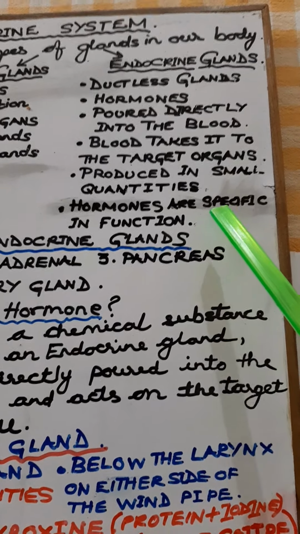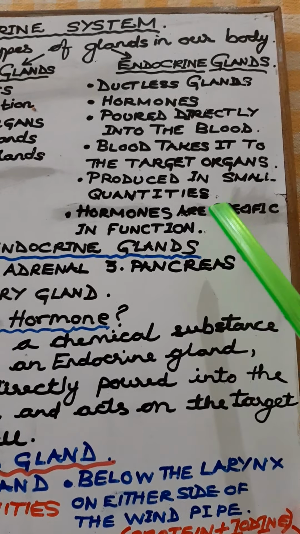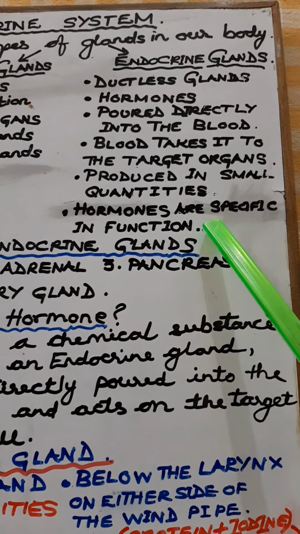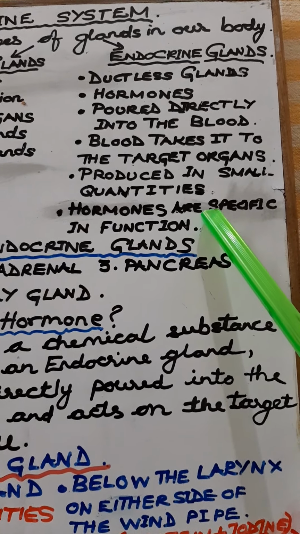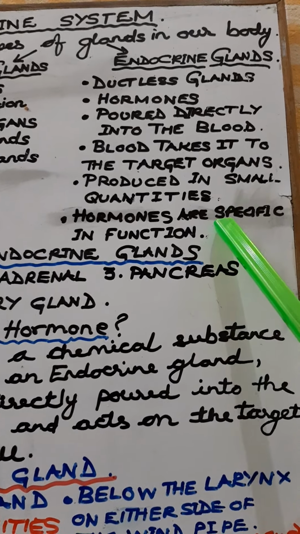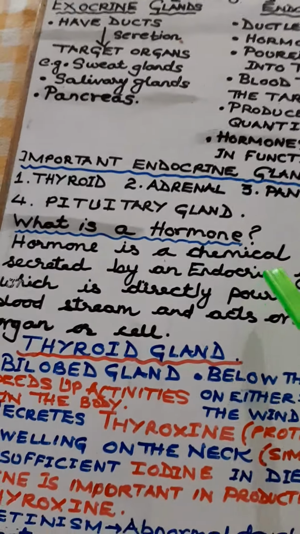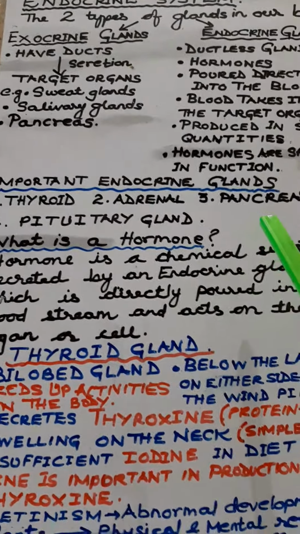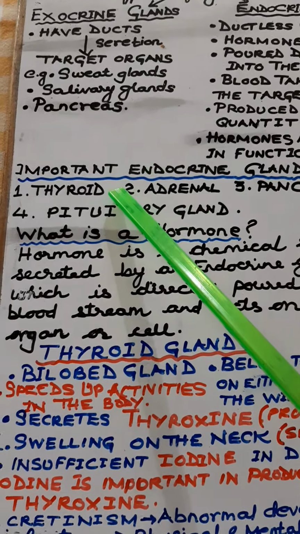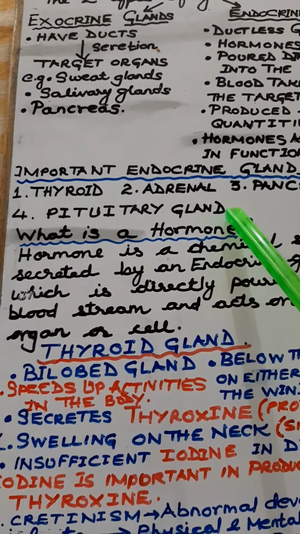If it is for some other character, like say color of the hair, then it will only act for color of the hair. So these are the characteristic features of these endocrine glands. Now, these are a few of the important endocrine glands that we will be dealing with. The thyroid, adrenal gland, pancreas, and the pituitary gland.